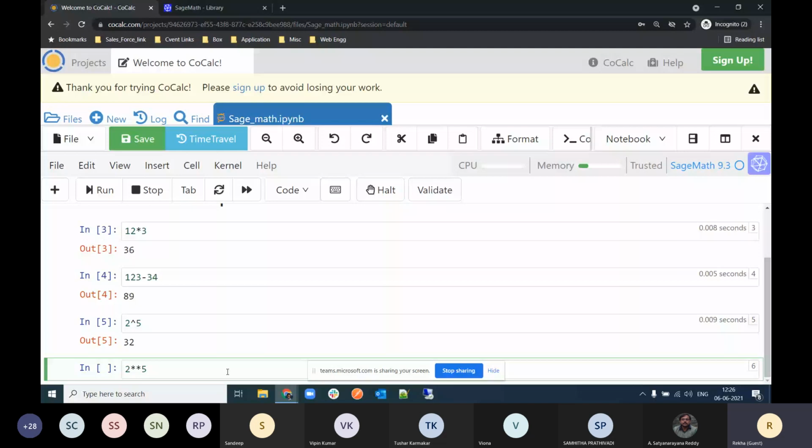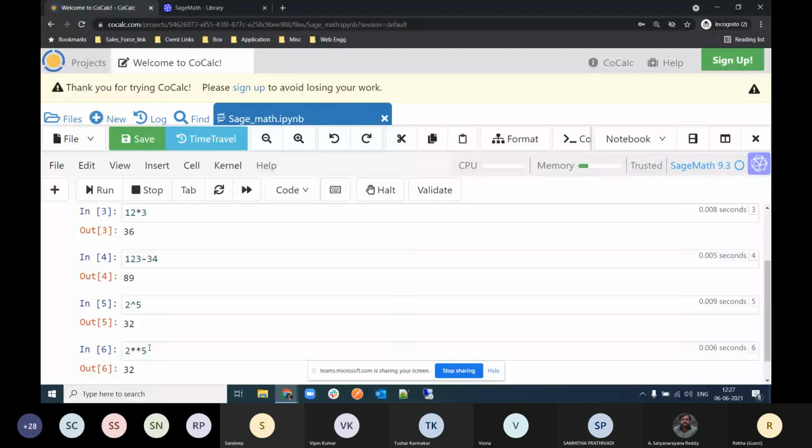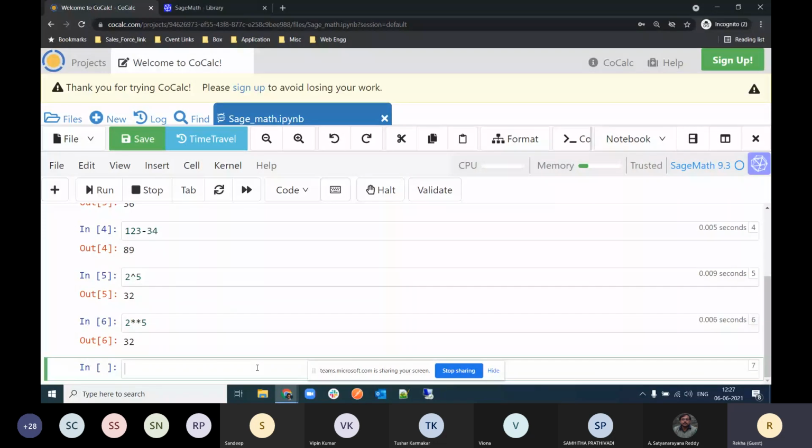But in Python, if you use the caret symbol, it will give you an error. Sage Math uses Python, but it is a bit more than Python; they added some more functionalities to Sage Math.